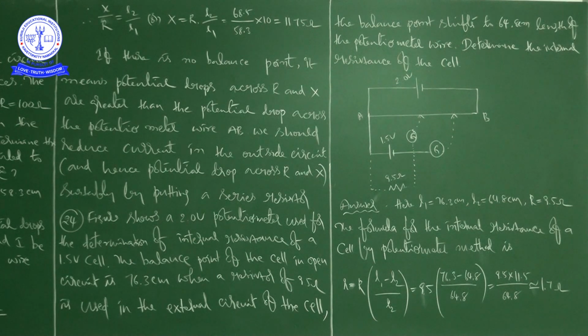Through the mathematical calculation we get the approximate value, that is 1.7 ohms.